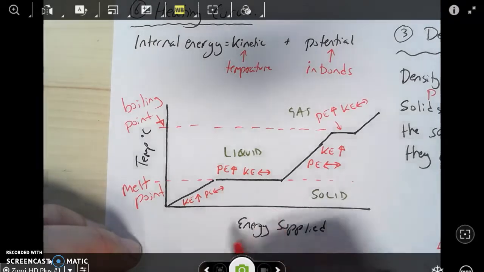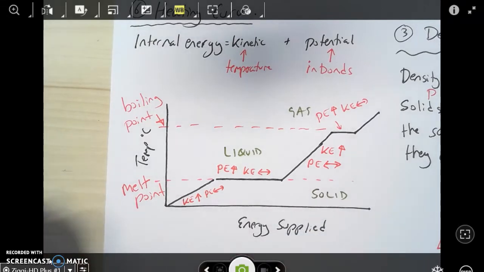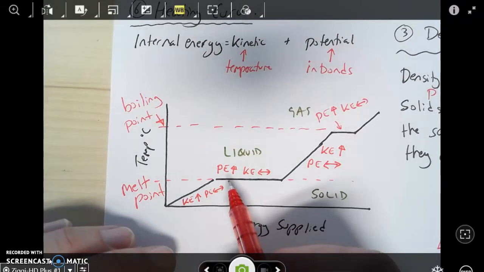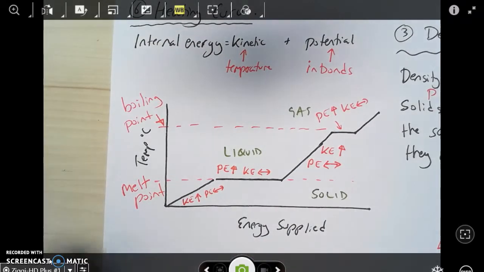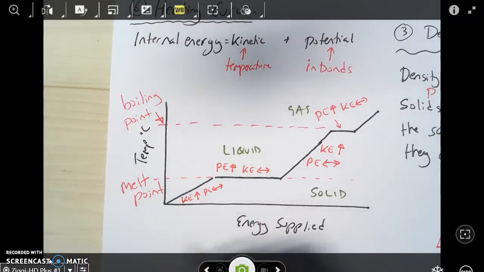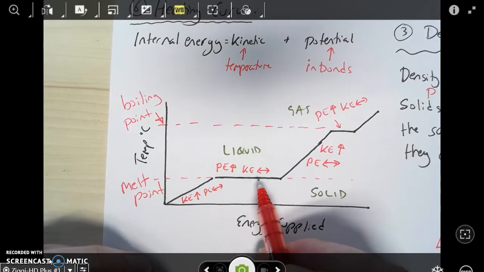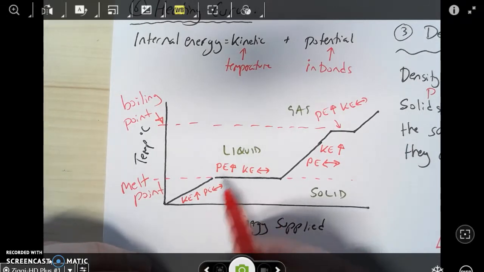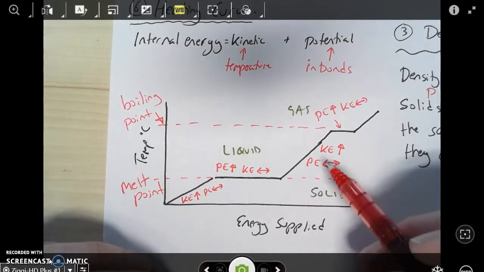Once we meet the melting point, then things change a bit, and you'll notice the graph goes flat because the temperature stops increasing for a while. But we haven't turned the gas off, it's just the energy that's being transferred from burning the gas is now being used to break the bonds, or certainly loosen the bonds between the solid ice particles. That allows the ice to melt. During this phase, the temperature of the ice doesn't increase, so the kinetic energy does not change, but the potential energy does. Once you've got all of the ice melted, the liquid water starts to heat up again.